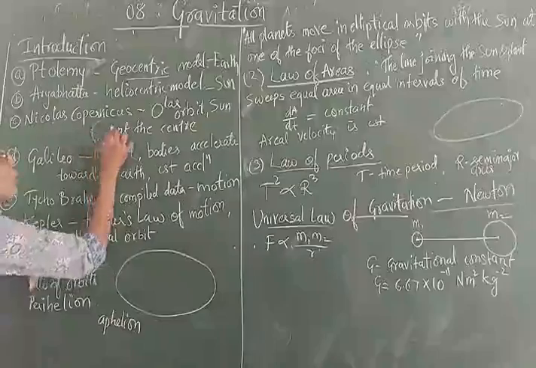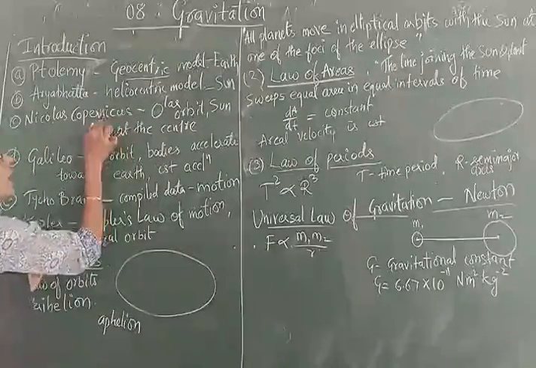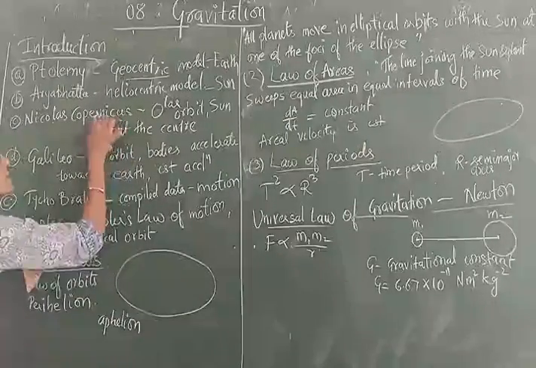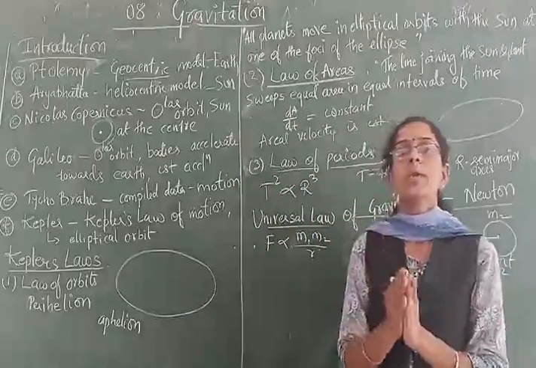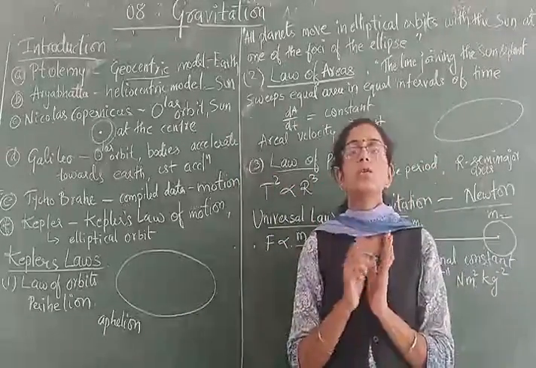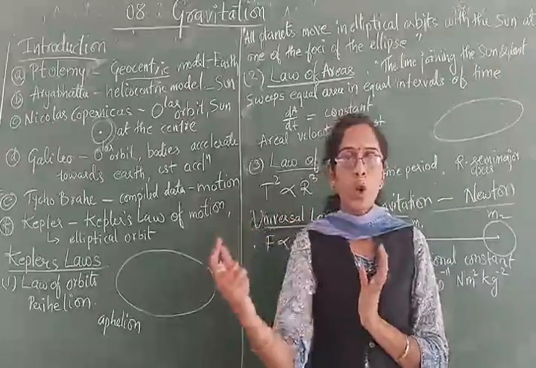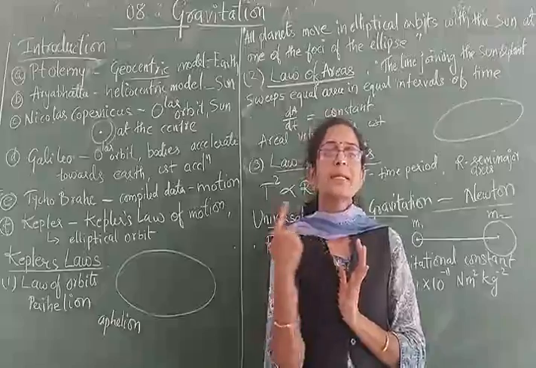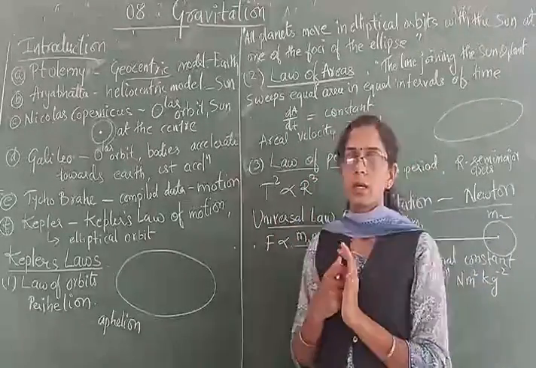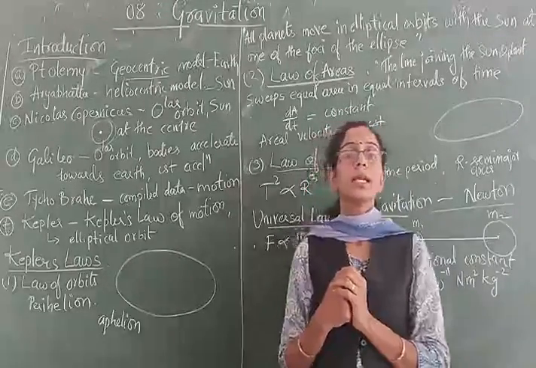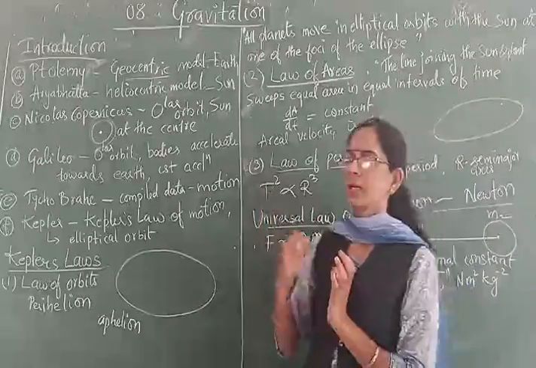If this is the orbit and this is the position of the sun, the other planets will be revolving like this around the sun. This model was given by whom? Copernicus. So he gave the idea of the orbit of motion, along what path the planets move around the sun.